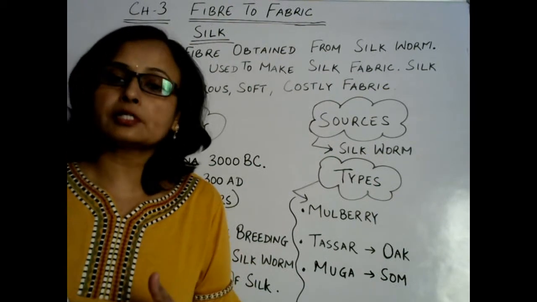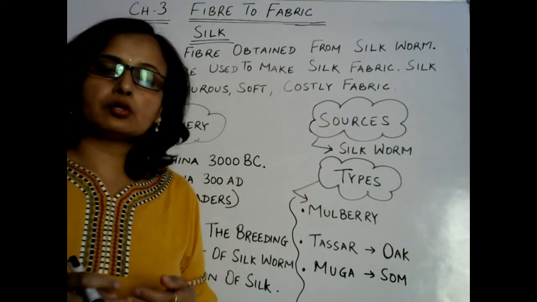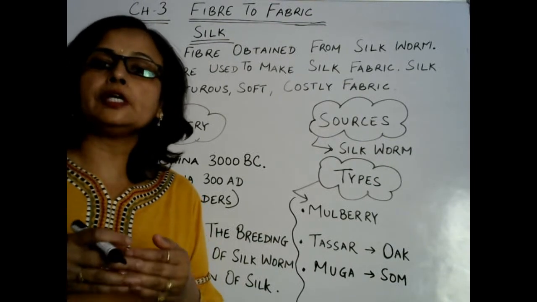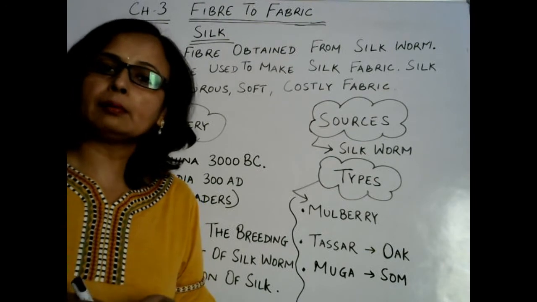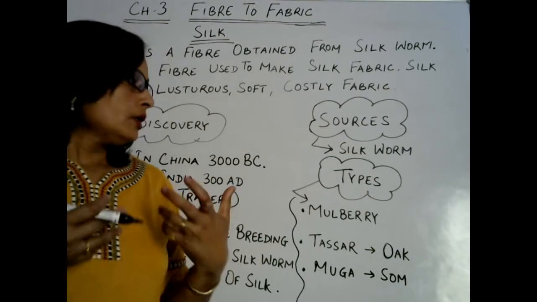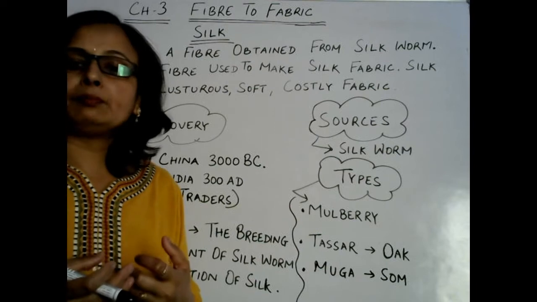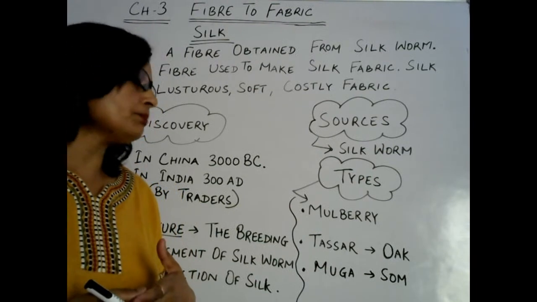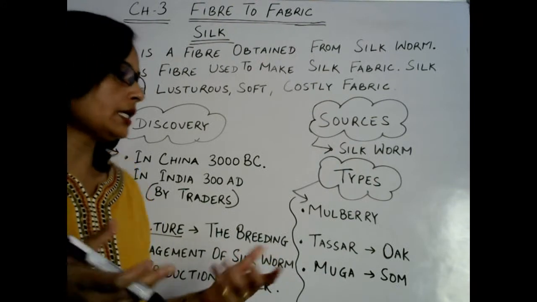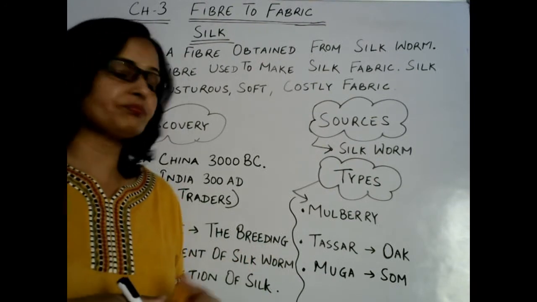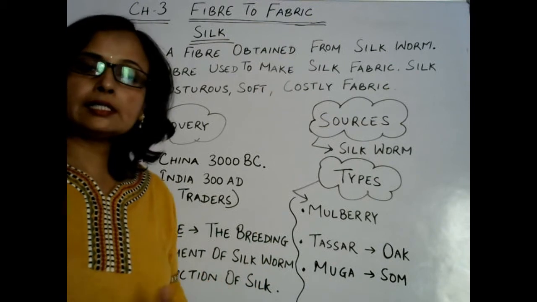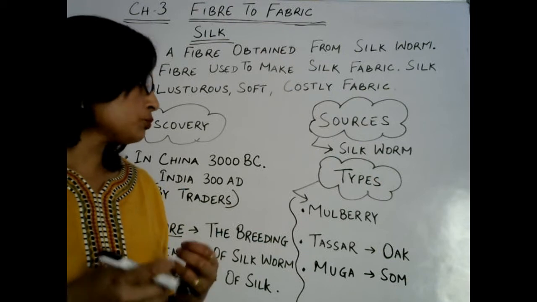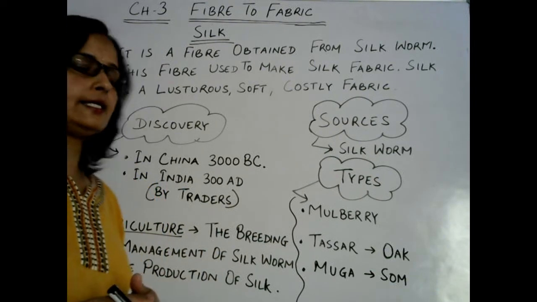The kind that grows on the mulberry plant. The silkworm which feeds on leaves of mulberry plants produces fiber named after the mulberry plant, so it is called mulberry fiber. Silk made up of mulberry fiber is known as mulberry silk, the most common, most popular and costly as well.